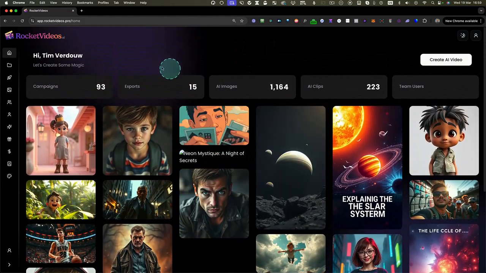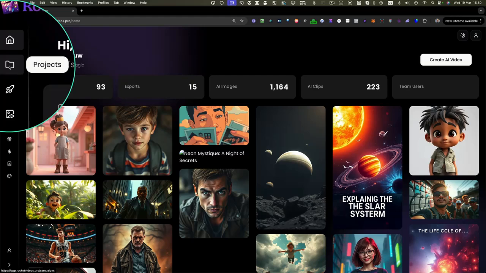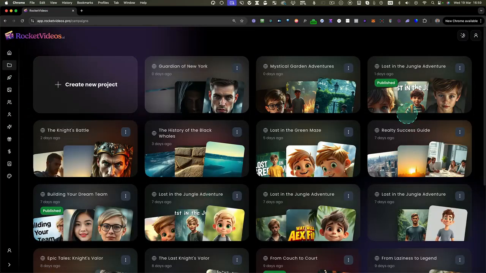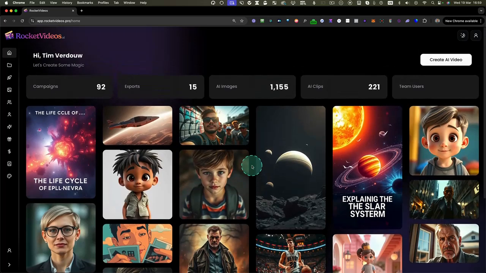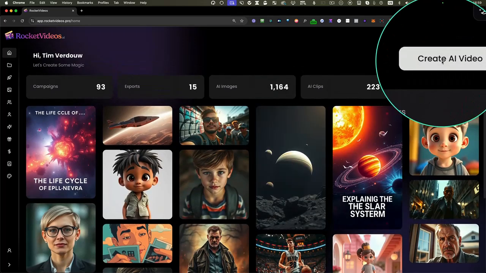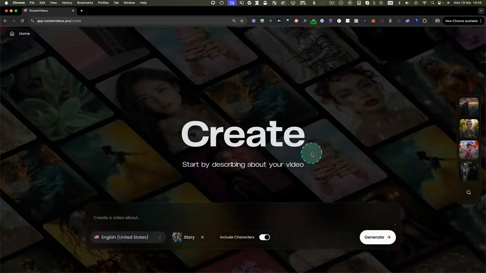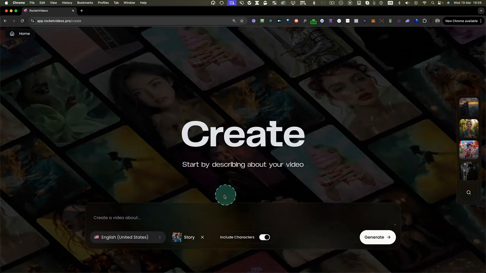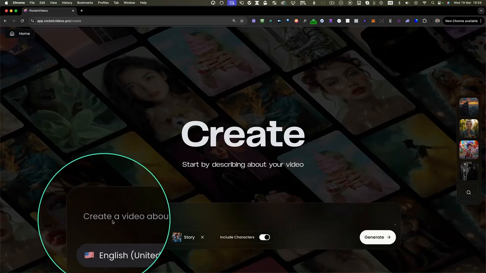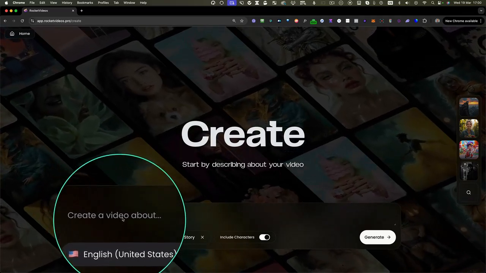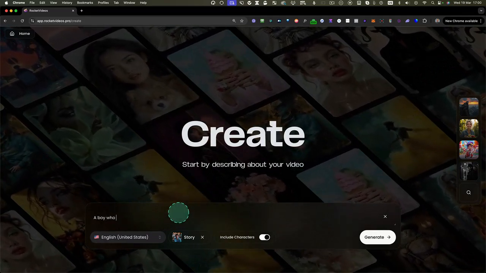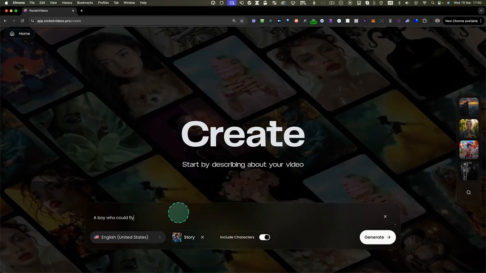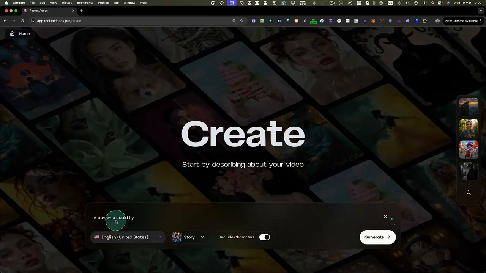So what I'm going to do is I'm going to show you how it works. At the left side, you have your projects folder in here where you can see all the videos that you have created. And at the home screen, you can see videos that have been created by other users. Now to get started, you click on Create AI Video. And from here, you can describe your story. So it asks you to create a video about. So let's say a boy who could fly. You can come up with any kind of video that you want to create.